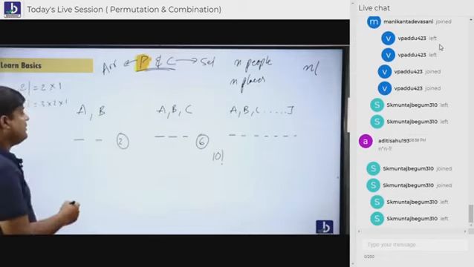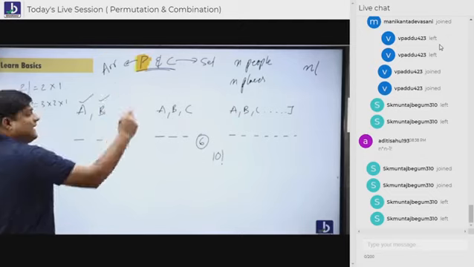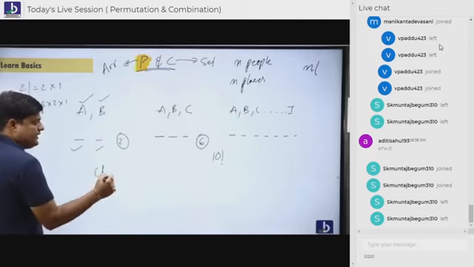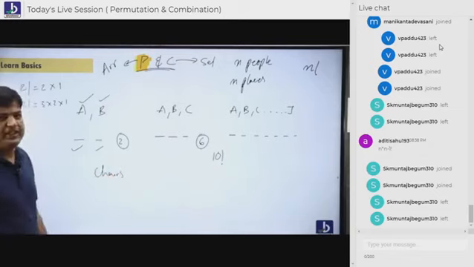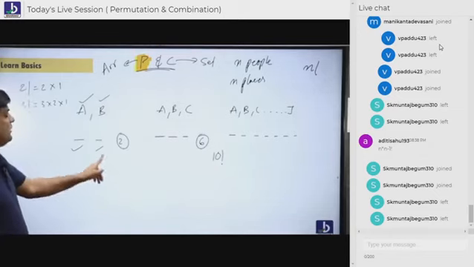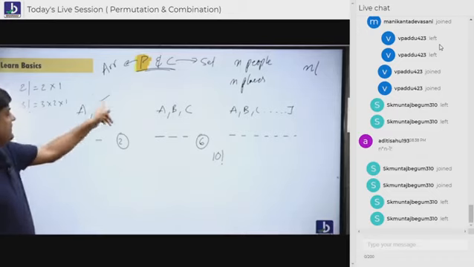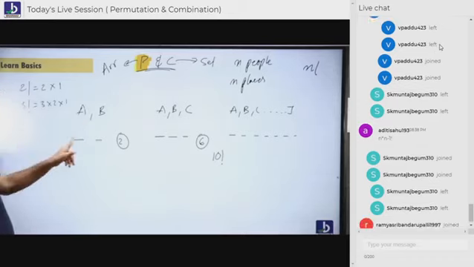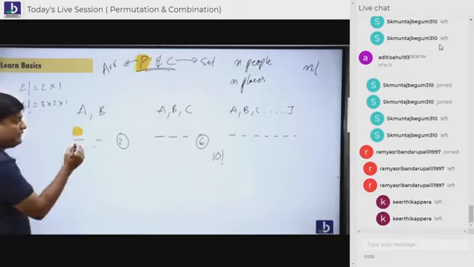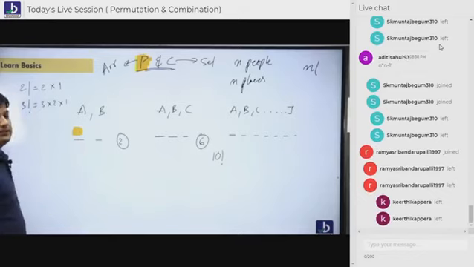Now tell me, how many people are standing? 2. How many chairs are available here? 2 chairs. Believe that 2 people are standing and 2 chairs are there. You tell me, in the first place, how many people are eagerly waiting to sit? 2 people are standing, 2 places are there.